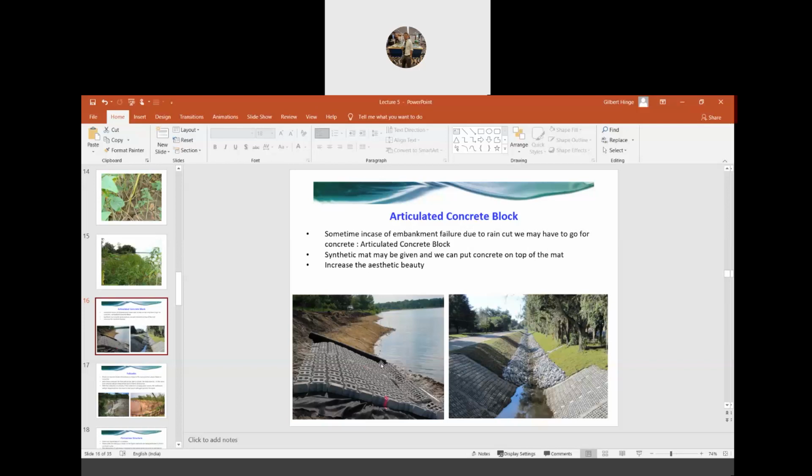bank erosion. What we do here, first of all, we lay this geosynthetic mat. Once we lay this mat, then we place this block here. So this block, apart from giving protective measures against erosion, also provides aesthetic beauty. You see here it looks so beautiful, right? Instead of planting some vegetation, if you put this kind of block, it gives a beautiful look to the place. So these blocks also provide aesthetic beauty apart from acting as a protective measure against the erosion problem.